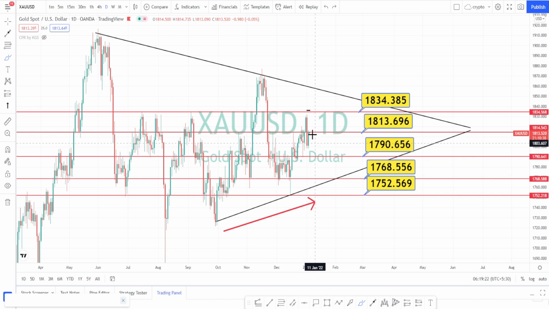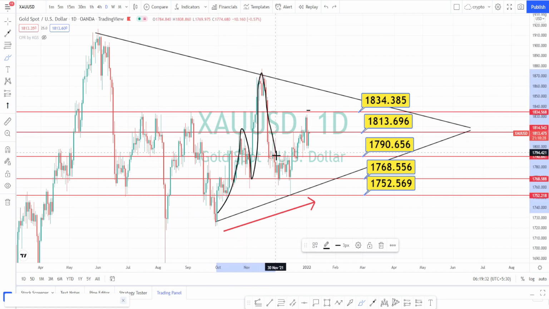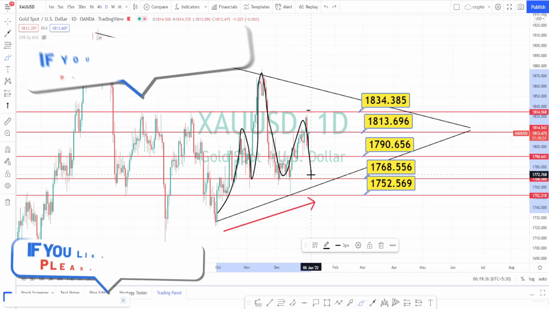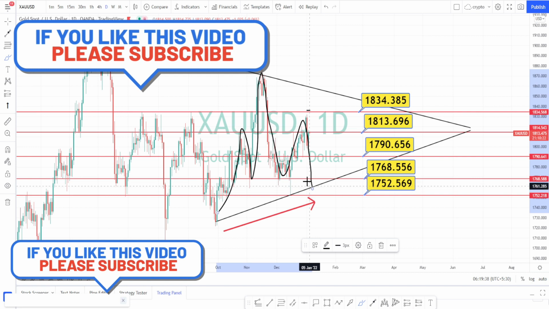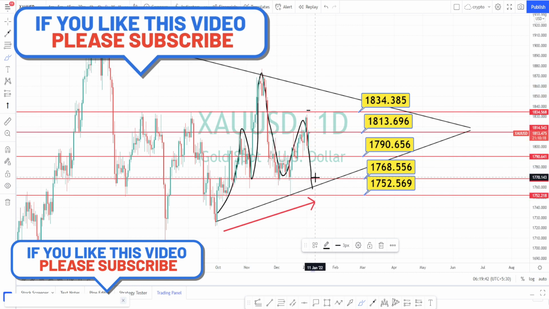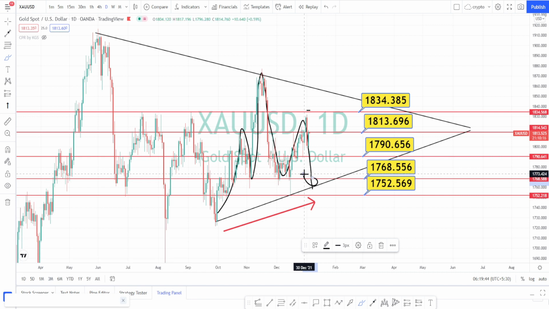And I am expecting the current price action is trying to form a head and shoulder pattern. So this is going to be the left hand side of the shoulder, has completed the head part, and it is actually in the process of forming the right hand shoulder. So we can expect the market to trend down and test this support level of 1768 in the future. Currently it is testing the level of 1813.